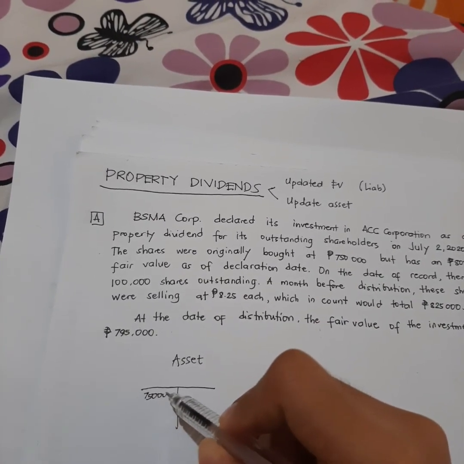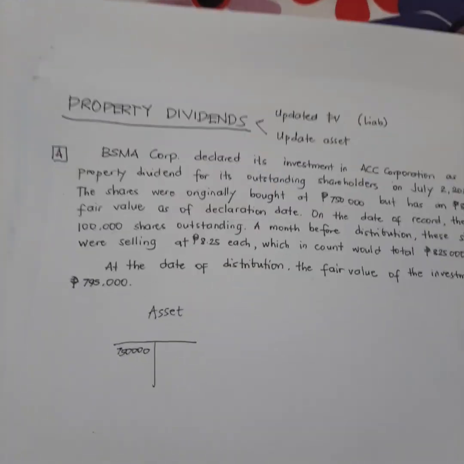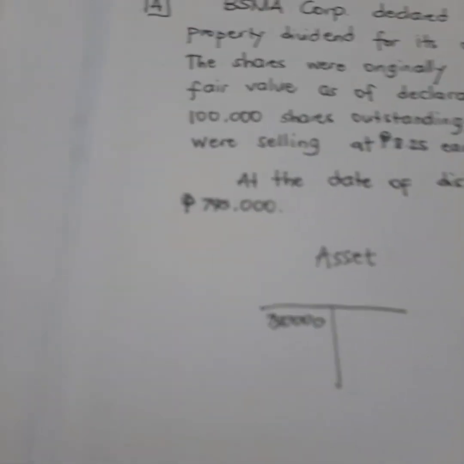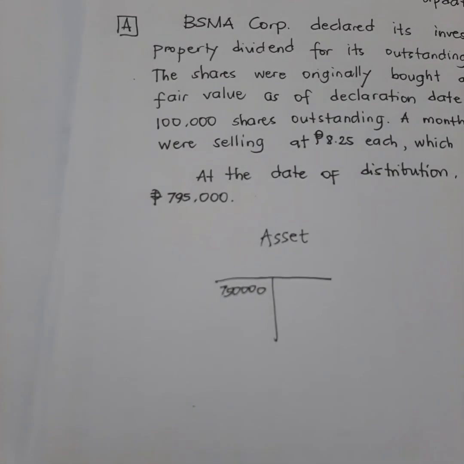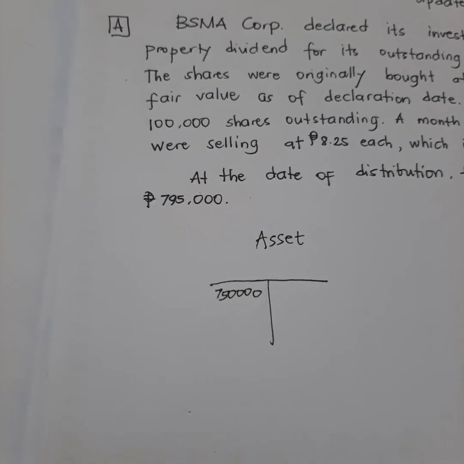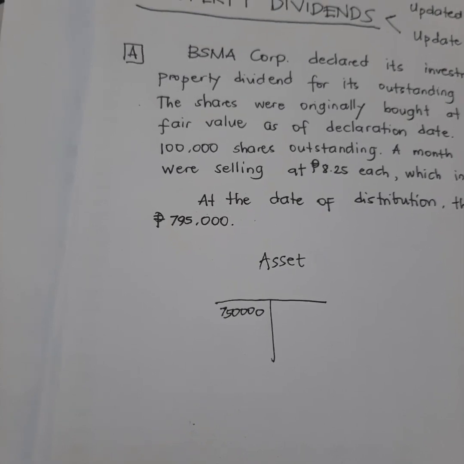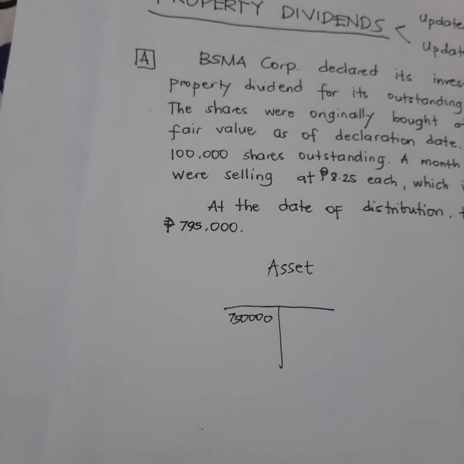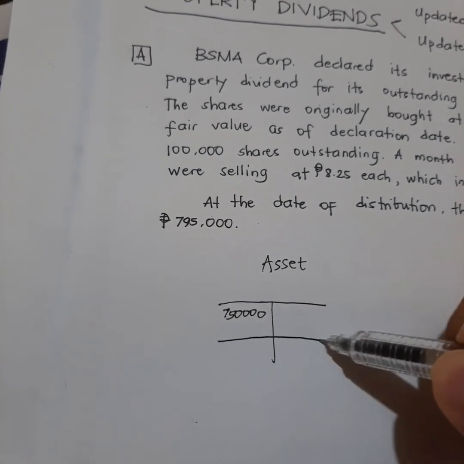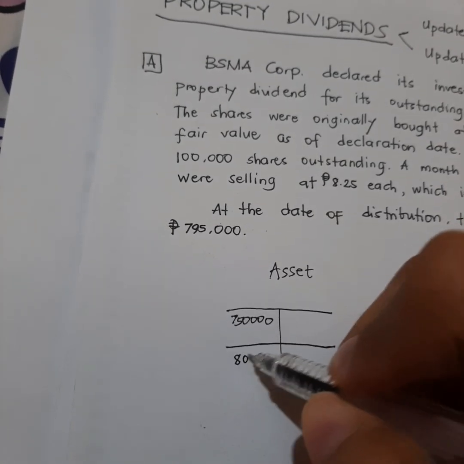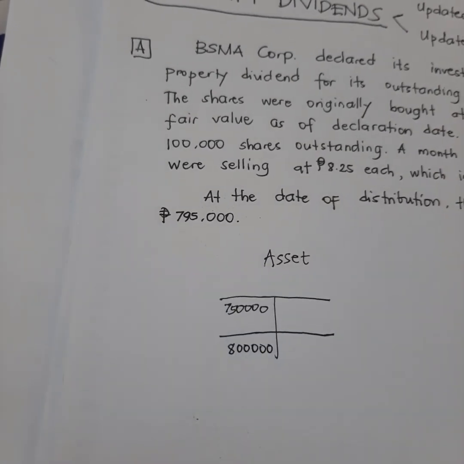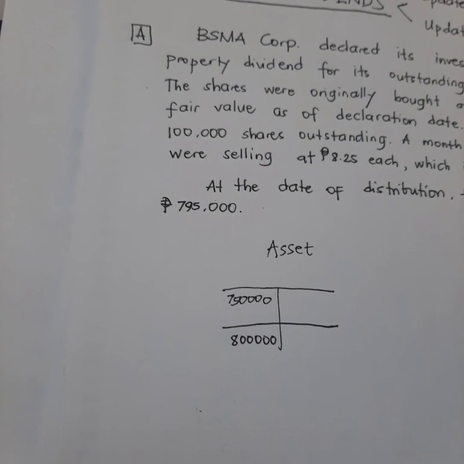Normally, it would be recorded at 750 initially. But on the date of declaration, its fair market value has become 800,000. So, for this to become 800,000, we have to add 50,000.